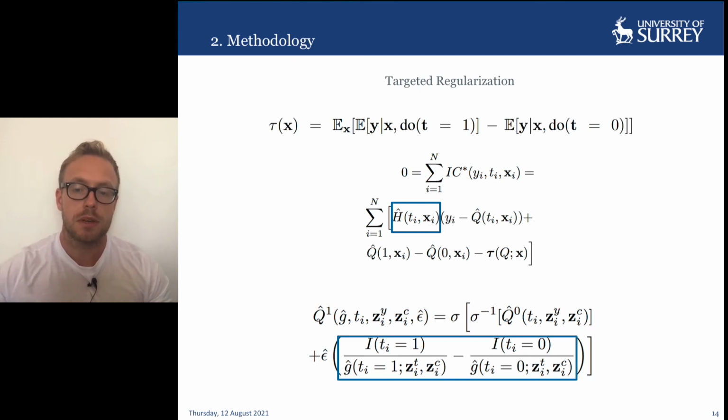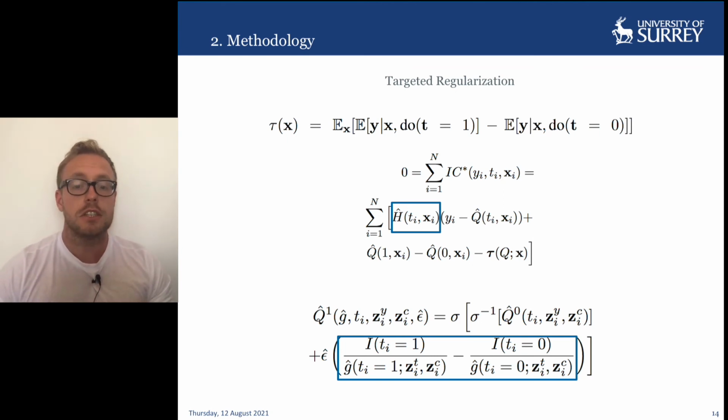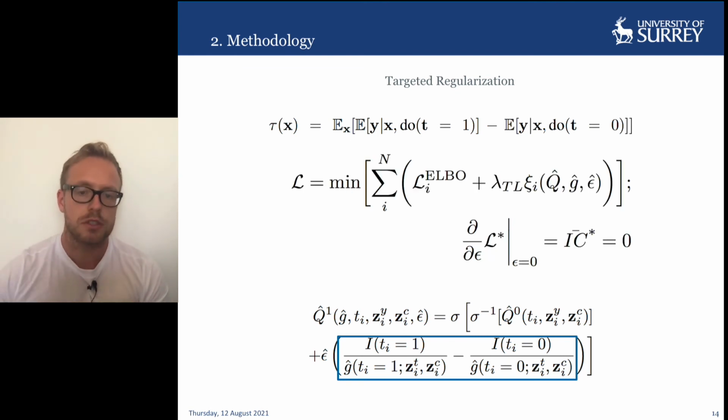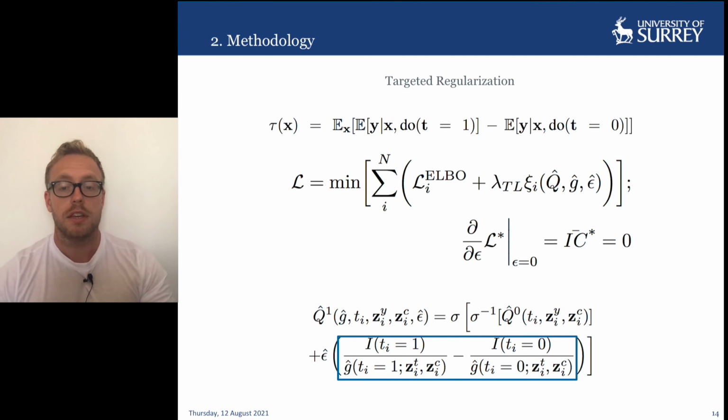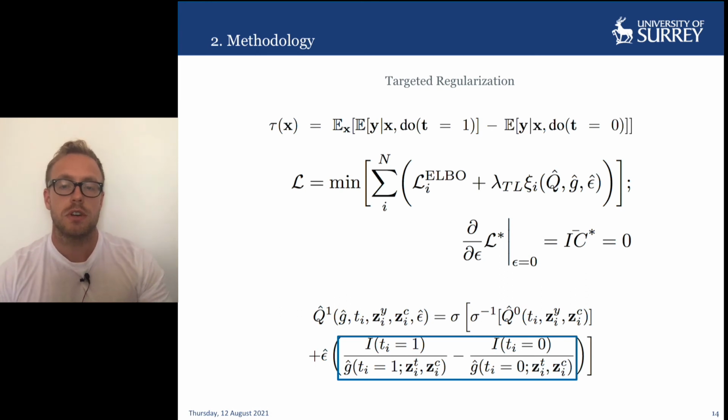And once the estimator is updated, the epsilon hat term, which was estimated as a coefficient in a maximum likelihood solution to the linear regression, will then be 0, having done this update process. Similarly to DragonNet, we adapt this update process to establish a regularizer which also solves the influence curve expression continuously during the training of a neural network, such that at the optimal solution, epsilon will equal 0. Thus, the final loss is given here as the weighted sum of the ELBO and this regularization term. Some more details of the network structure are given here.